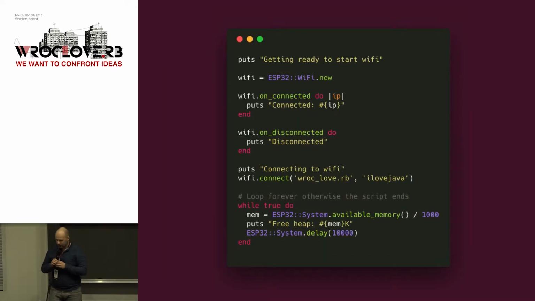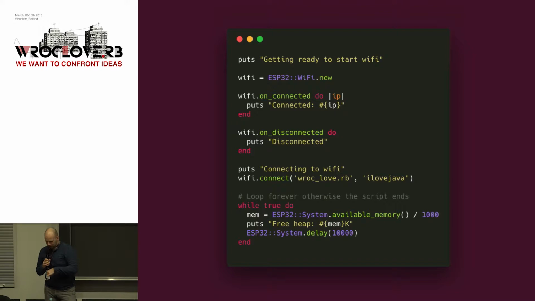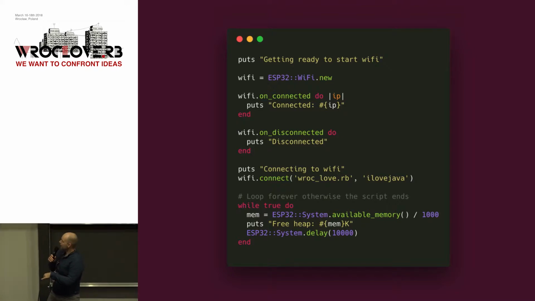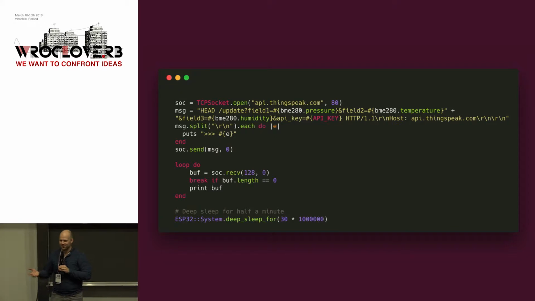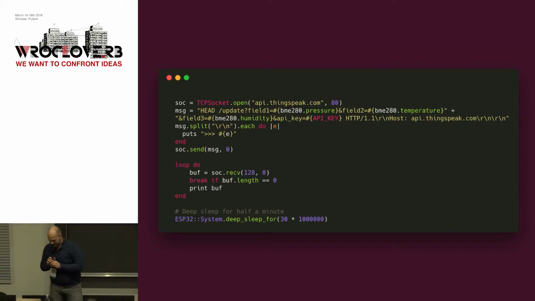But this microcontroller also has Wi-Fi on board, so we can connect to Wi-Fi, and if we measure free RAM after connecting to Wi-Fi, it will still be 150 kilobytes. Not bad. Now we want to send some data from this device to the cloud to make some measurements.